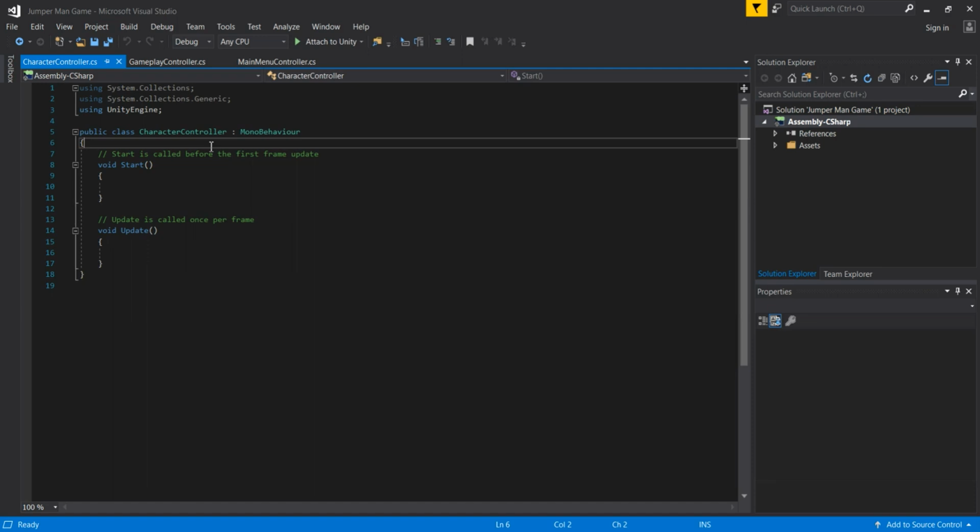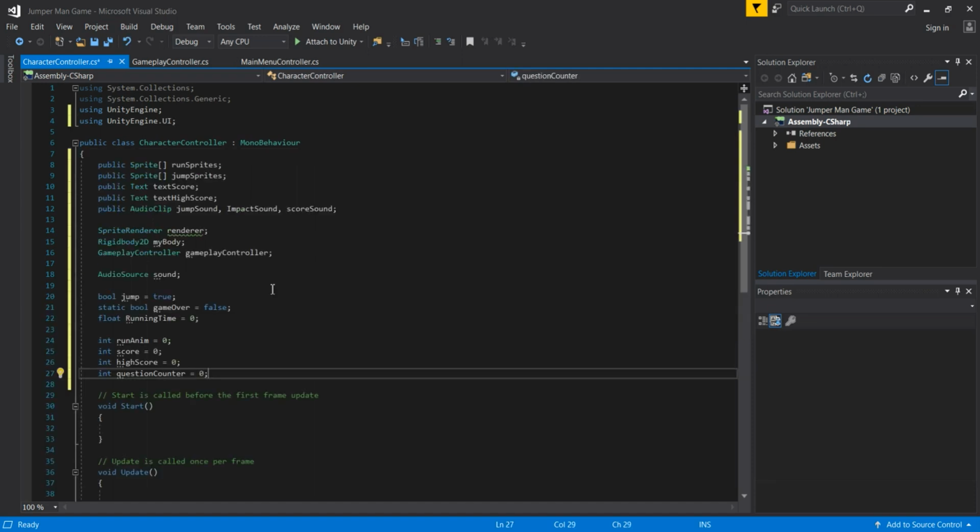Now in this character controller script we will have a bunch of variables, and these are our variables. Actually, first of all we have public variables. So we have a public sprite run sprite variable. This is actually the array variable of our running sprites.